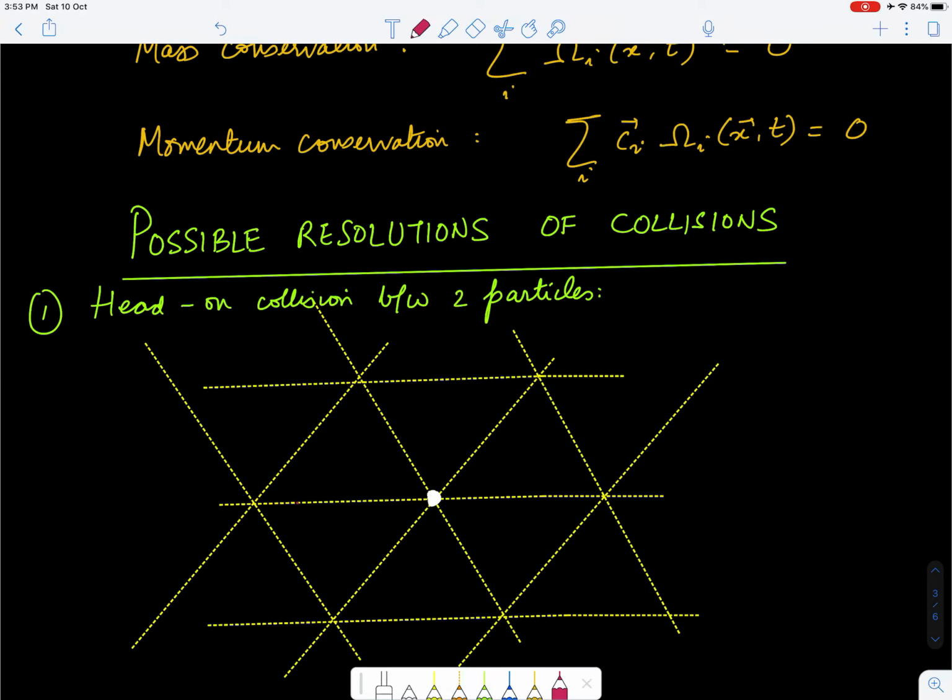One particle is moving in this direction, the other particle is moving in this direction, and they're going to collide at that point. So this color will denote before collision, and let me choose a different color, blue, to denote after collision.